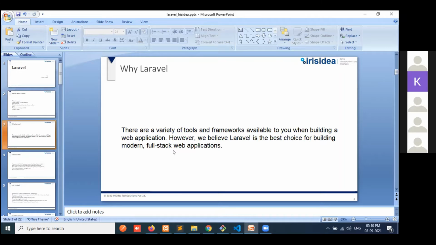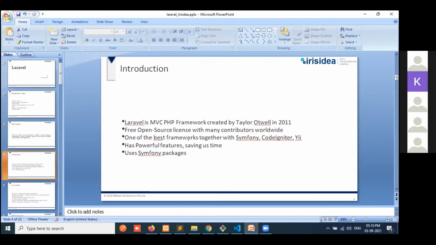So that's why we can choose Laravel. And it's a free open source license with many contributors worldwide.